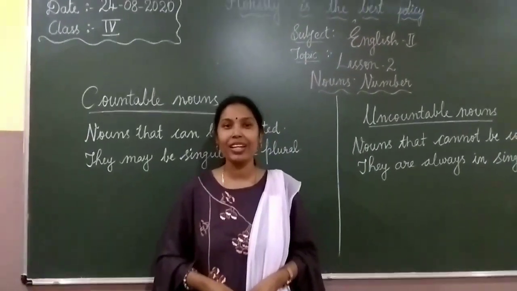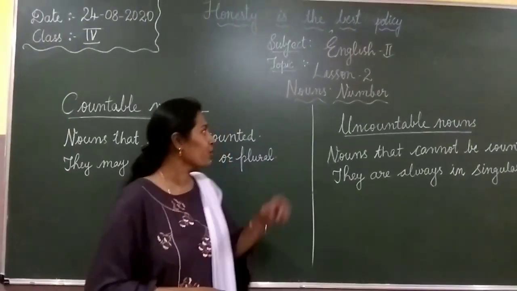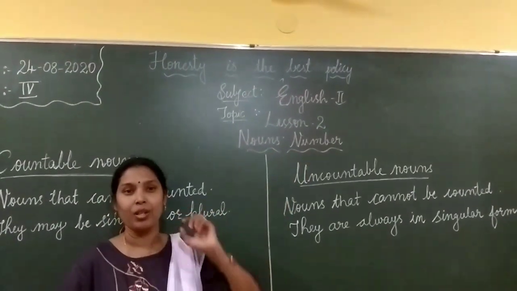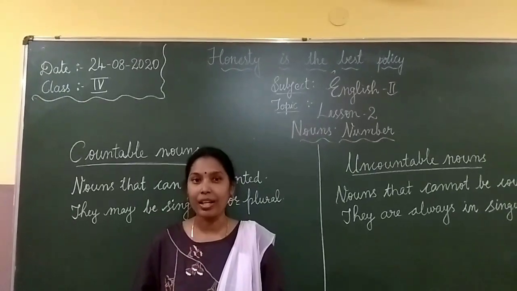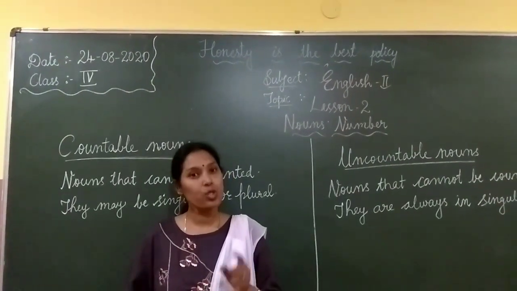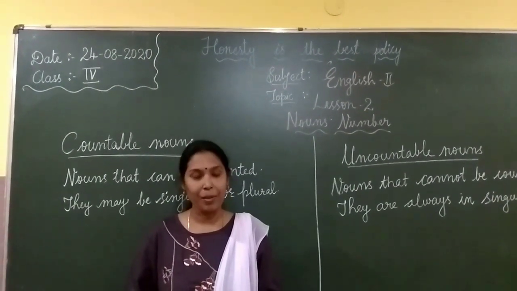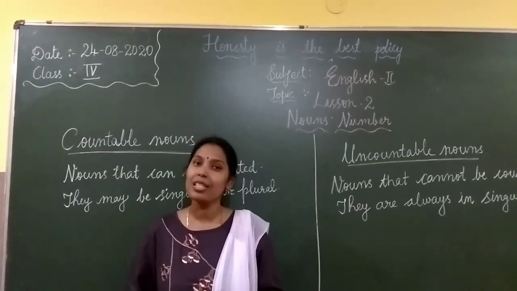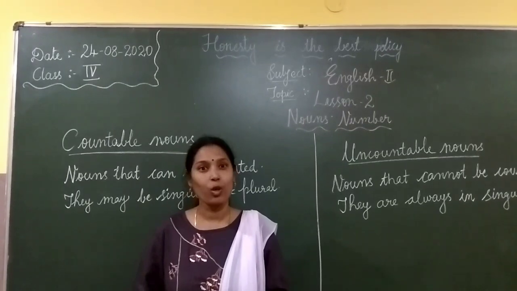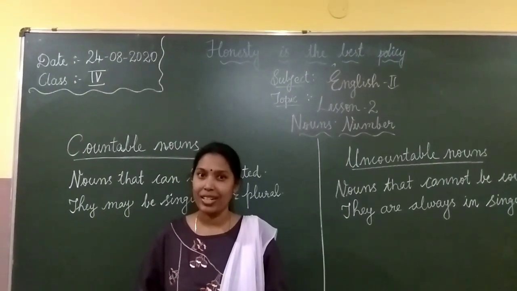Children, today I am going to take English 2, lesson number 2, nouns number. So what is nouns number? It's nothing but singular and plural. When a noun refers to one item, it is singular in number. When a noun refers to more than one item, it is plural in number. Right? You all have learned this already, right children?